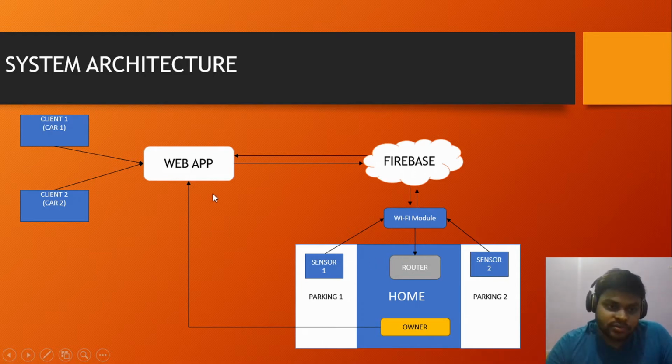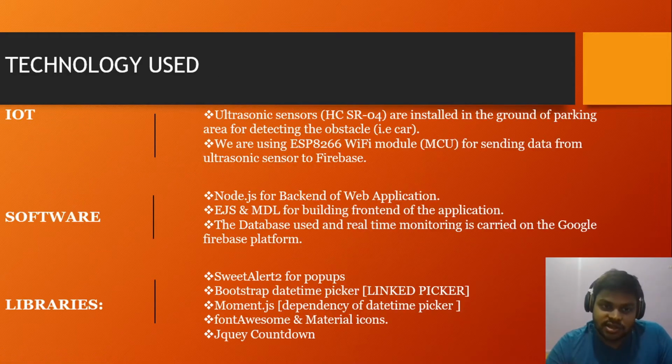So we can see in this architecture that the web application is accessible to both the user or car owner and the parking owner. These two were basically using our web application. Let's jump to the next slide.